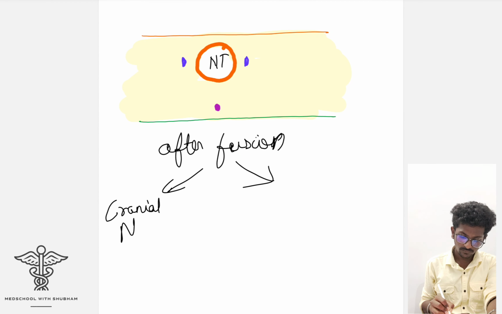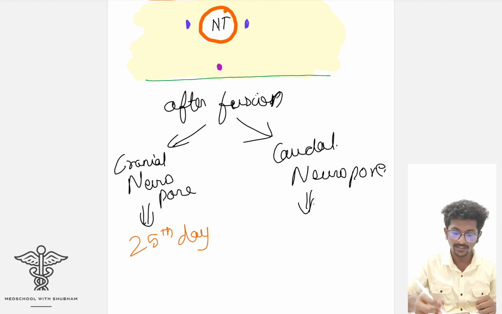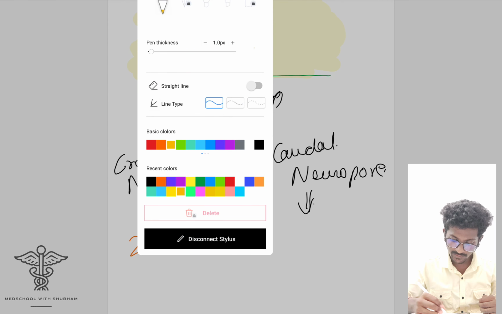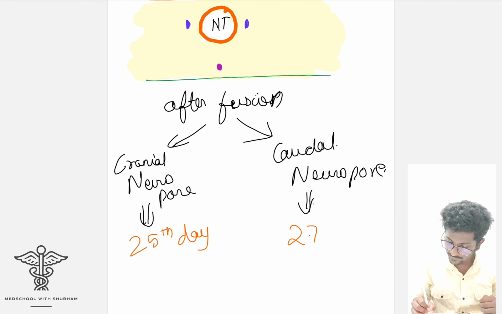Assume that the cranial neuropore got sealed off, and from the back side the caudal neuropore will now get sealed off. The cranial neuropore will get sealed off on the 25th day of development, and the caudal neuropore will get sealed off on the 27th day.